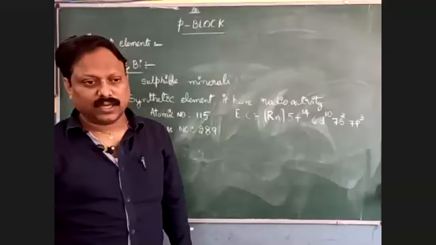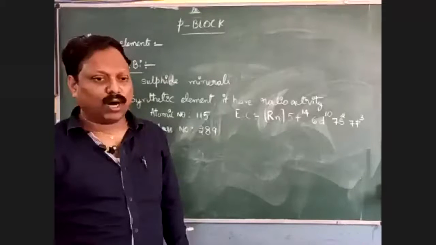So this is the electronic configuration of moscovium.